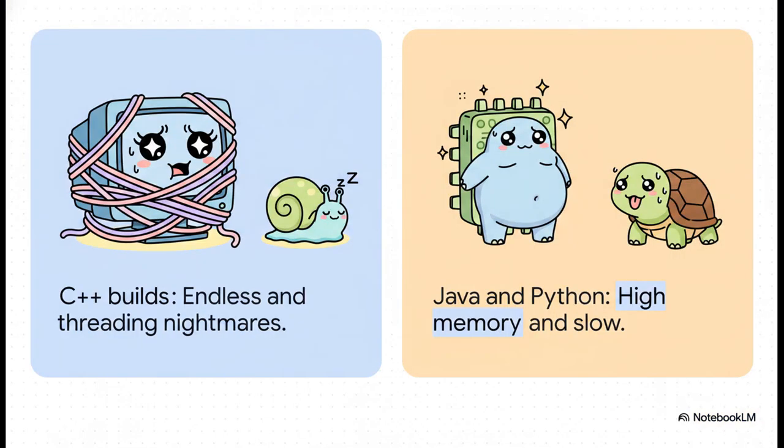The roadblocks with legacy tools were staring them right in the face. On one hand, you had C++, where builds took absolutely forever, and trying to do multi-core programming was a total threading nightmare. On the other hand, you had Java eating up memory like crazy, and Python, which was just simply too slow for heavy, intense systems work. So this is exactly why computing legends Robert Griesemer, Rob Pike, and Ken Thompson, guys who literally helped pioneer Unix and the B language, decided they had to step in and create something completely new from absolute scratch.